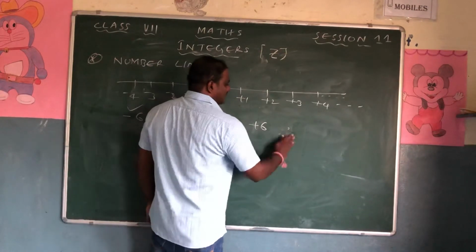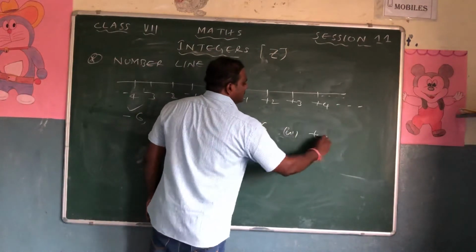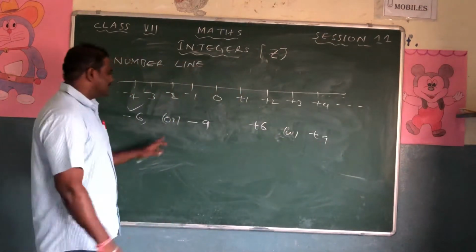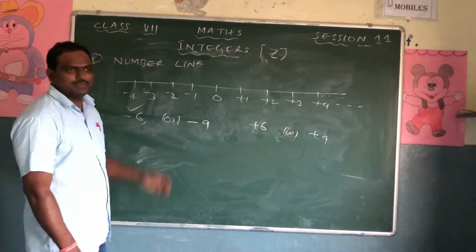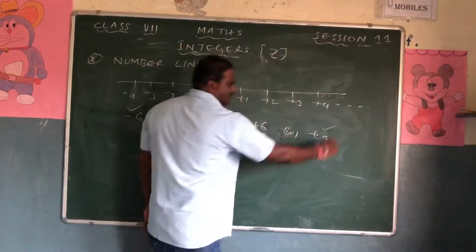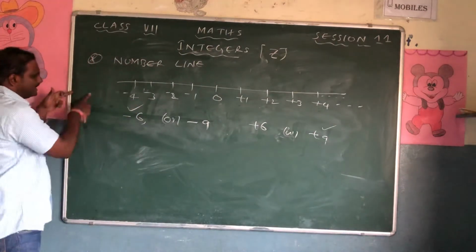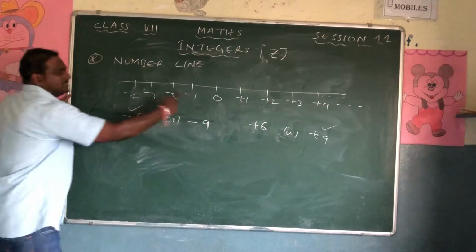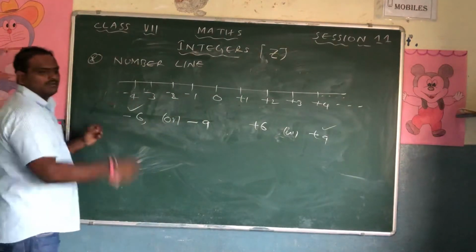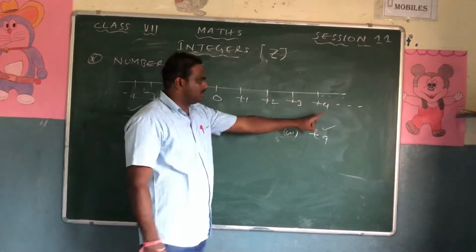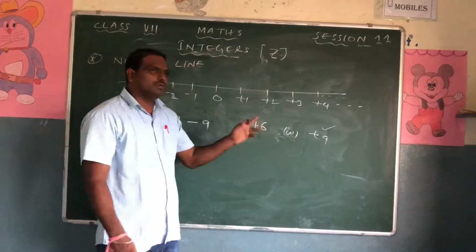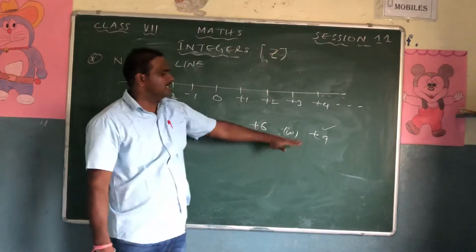The same question. +6 is bigger or +9 is bigger? Which is bigger? So in this case, sir, don't say -6 is bigger, it is wrong. It is +9. Because -9 will be here. -9, -8, -7, -6. -6 is nearer to 0, and in this case 6, 7, 8, 9, +9 is at a farther distance, so this is big.